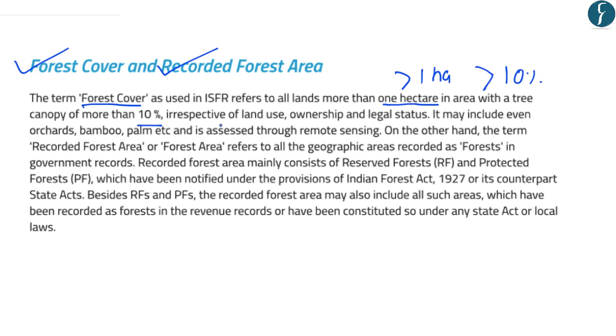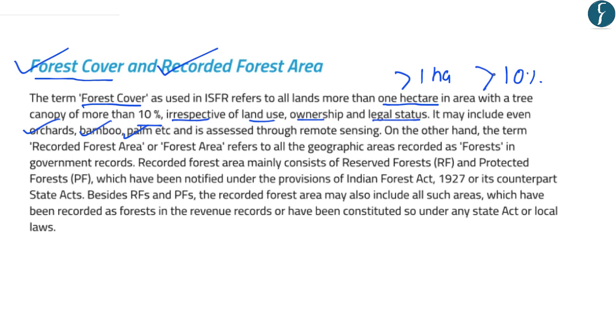Now, one important point to be noted here is that it includes all lands irrespective of their land use, ownership or legal status. And it can further include orchards, bamboos, palms, etc. So this means that it can include commercial plantations, private plantations, and all those areas outside the forest area. So the definition of forest cover which is used by the Forest Survey of India is very wide. And it also includes the private plantations or the commercial plantations as well.